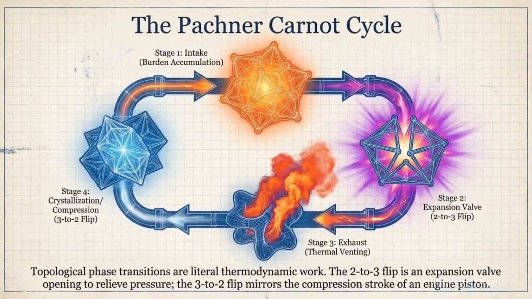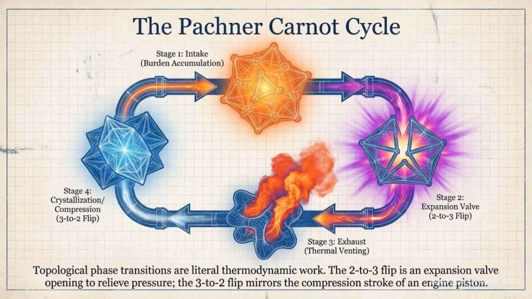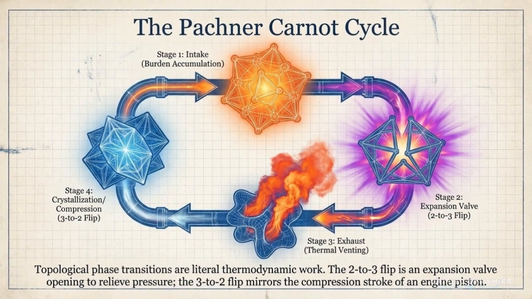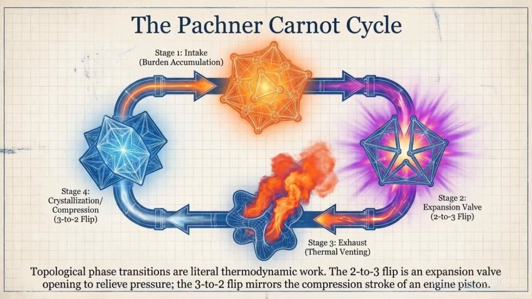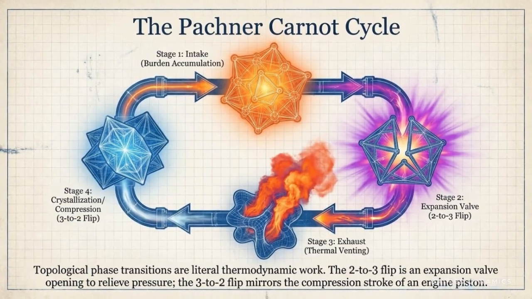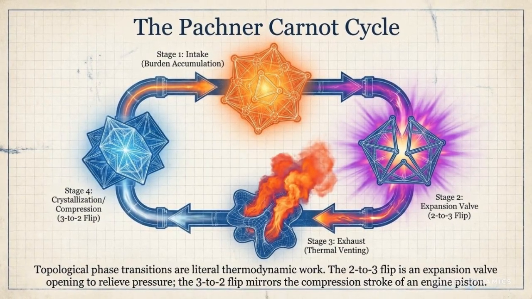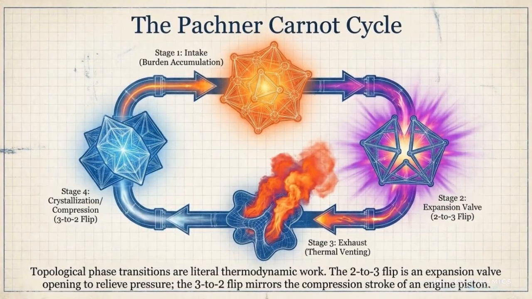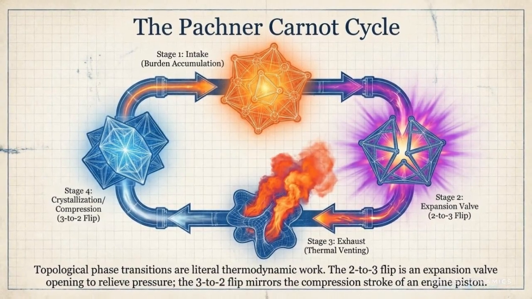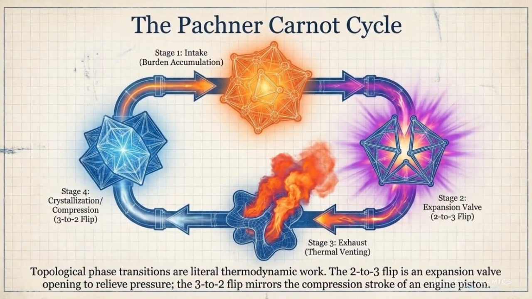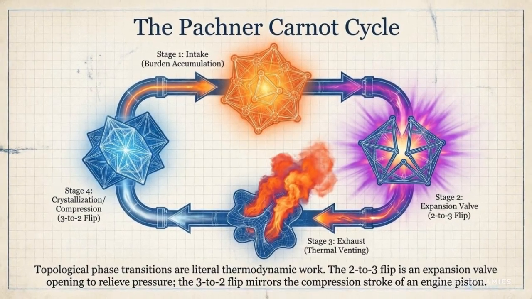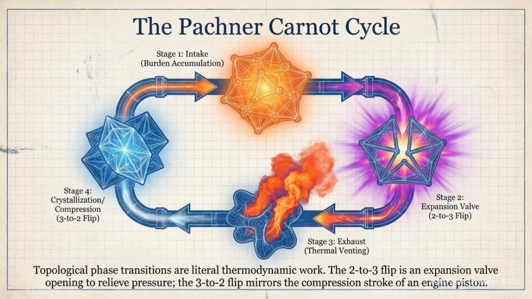This slide introduces the Pashner-Carnot cycle, a way of describing topological phase transitions using the language of an engine cycle. Stage 1 is intake. The packet accumulates burden, like an engine drawing in fuel or pressure. Stage 2 is the expansion valve. This is the 2 to 3 Pashner flip, where one compressed structure opens into a larger configuration. In thermodynamic language, the system is relieving pressure by expanding its available topology.